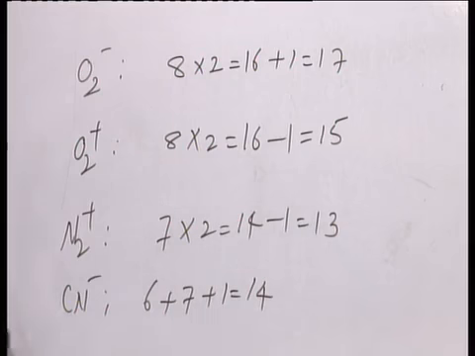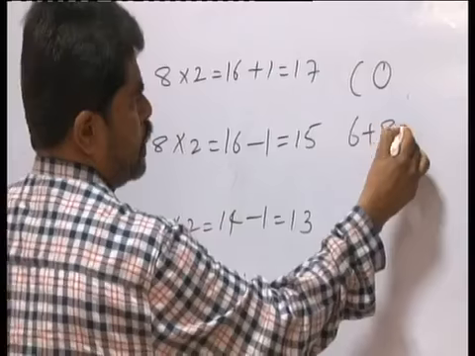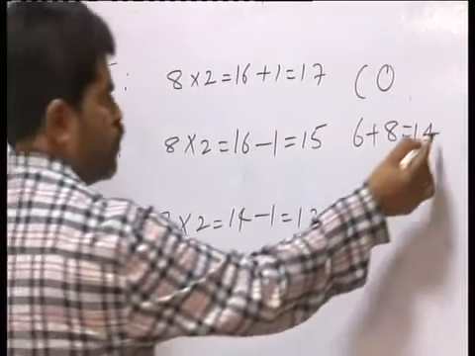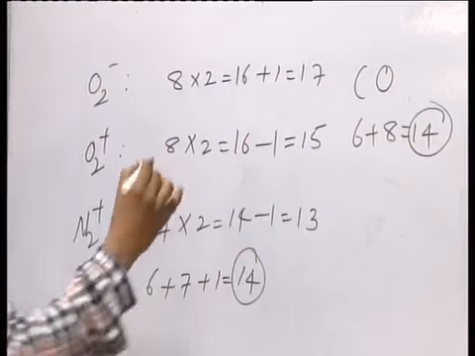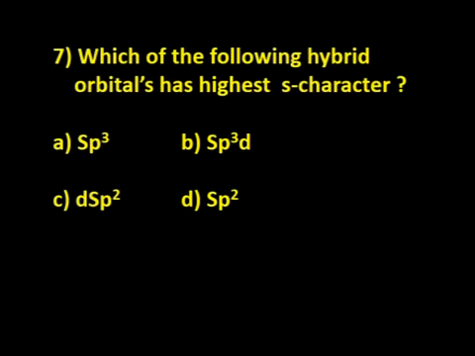Now we count the number of electrons in carbon monoxide. Carbon 6, oxygen 8, that is 14. Remember, that is 14. So option D is the correct answer. CO is isoelectronic with CN minus. Option D is the correct answer.